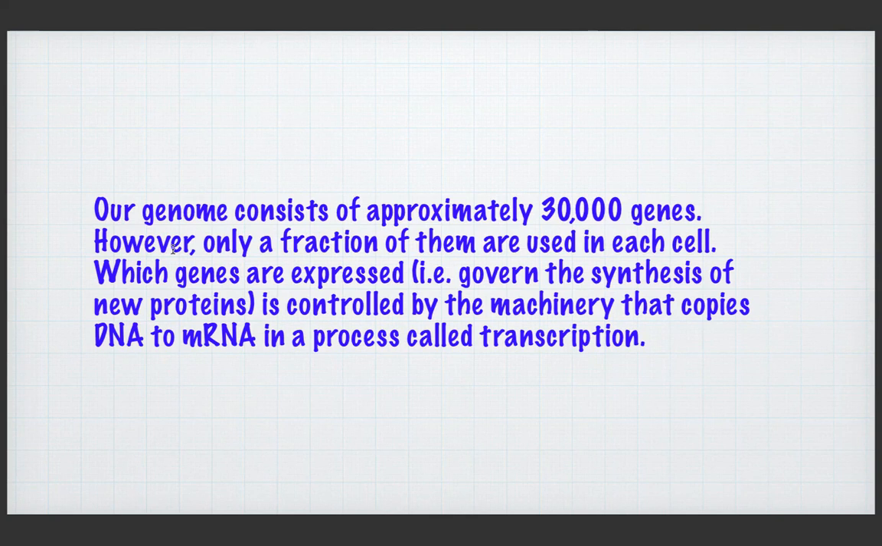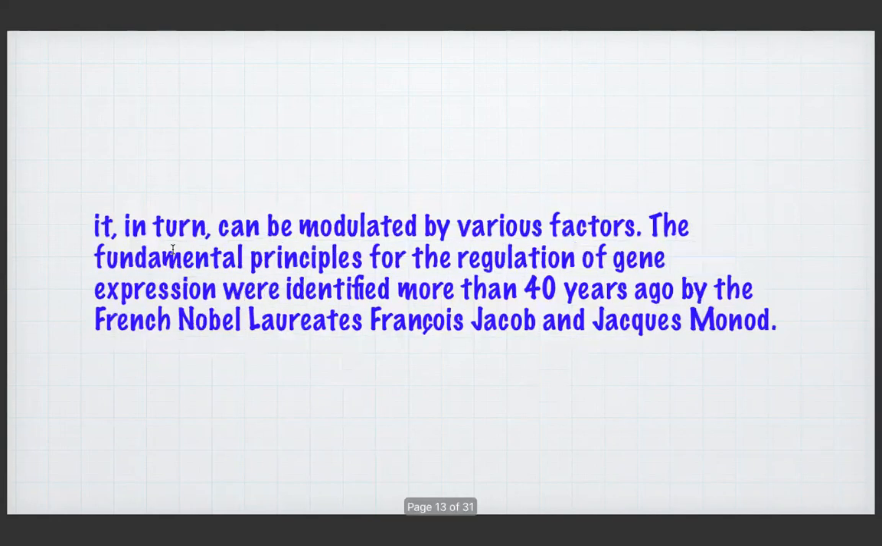Transcription. Our genome consists of approximately 30,000 genes. However, only a fraction of them are used in each cell. Which genes are expressed is controlled by the machinery that copies DNA to mRNA in a process called transcription. It in turn can be modulated by various factors. For example, the regulation of the mRNA can be modulated by various factors.